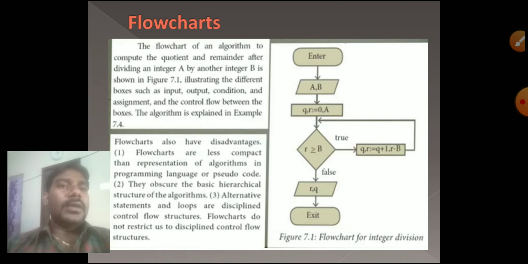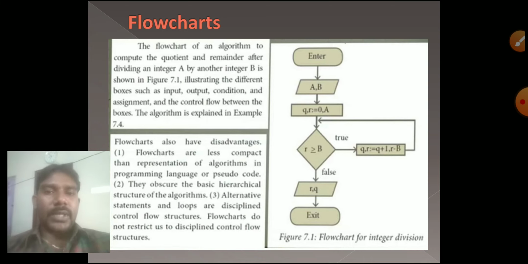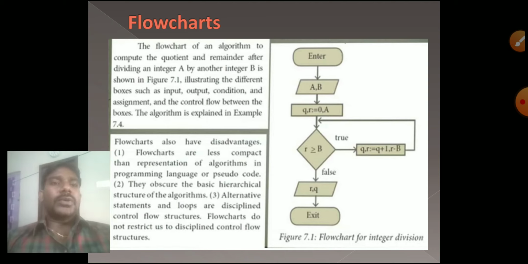Next one is q comma r equal to 0 comma a. So q equal to 0, r equal to a. Next a condition will apply: r greater than or equal to b. The condition will be checked. If the condition is true, then q comma r equal to q plus 1 comma r minus b.